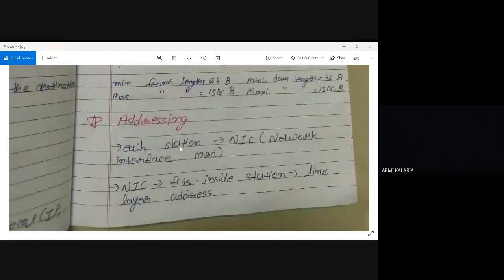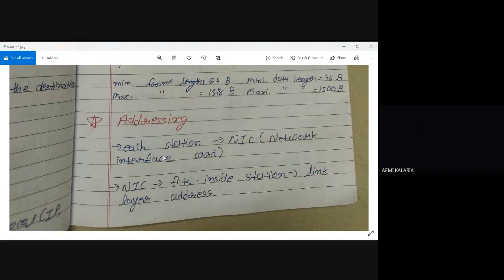Now addressing. In the previous lecture, mostly yesterday's lecture, I discussed addressing: what is multicasting, what is broadcasting, what is unicasting. Same thing I'm using here. First of all, whenever we are dealing with the data link layer, each station has a NIC. What do you mean by NIC? Network interface card.